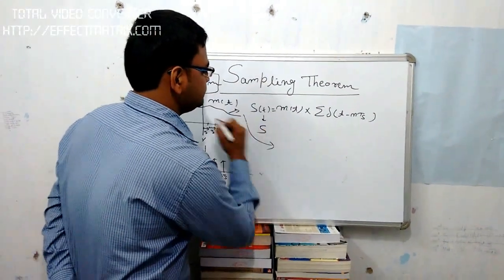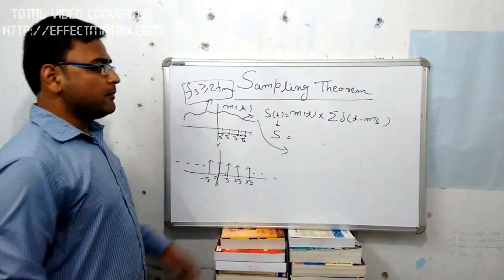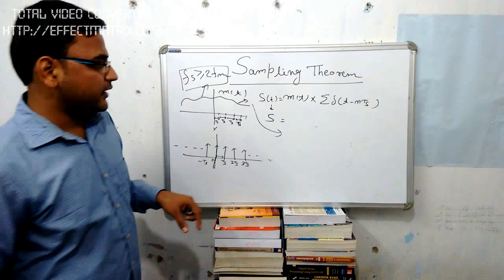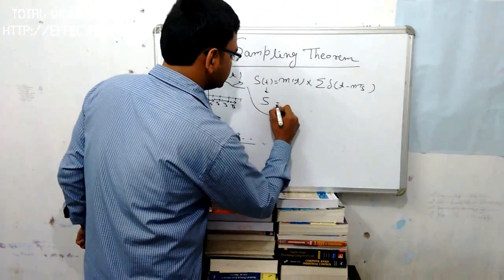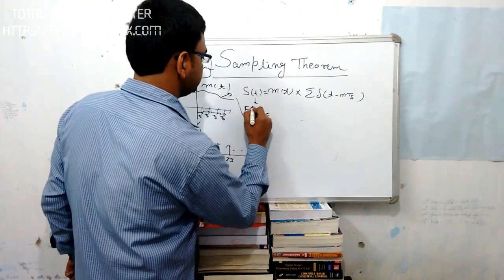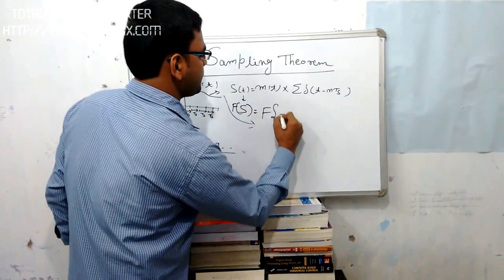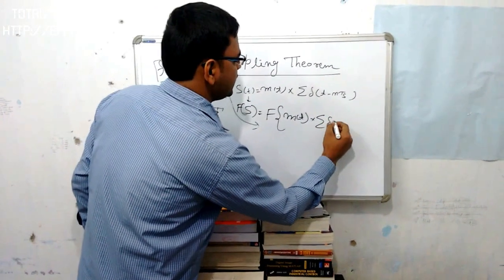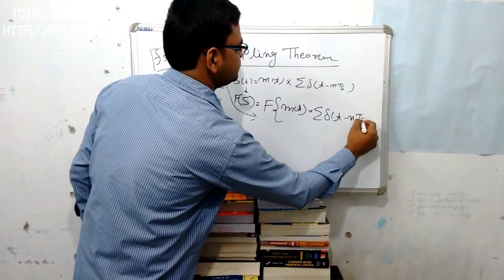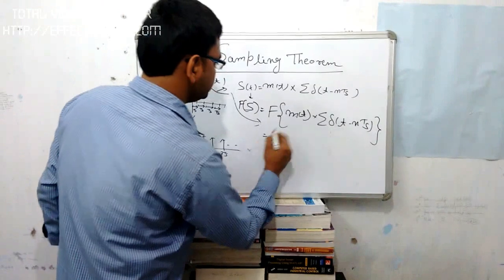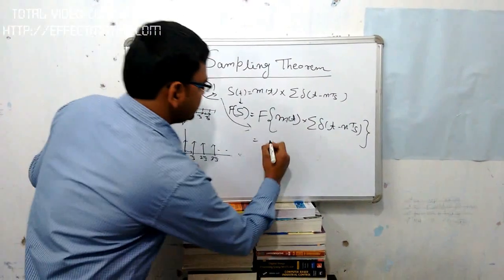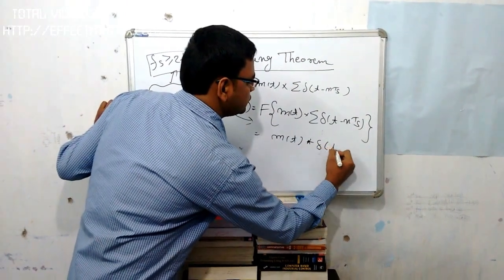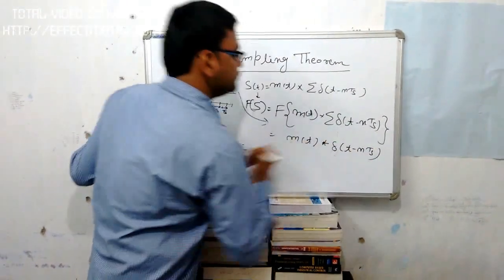So we know that multiplication in the time domain reflects convolution in the frequency domain. So when we take the Fourier transform of s(t), m(t) times the summation of delta of t minus nTs, it means the convolution of two signals.